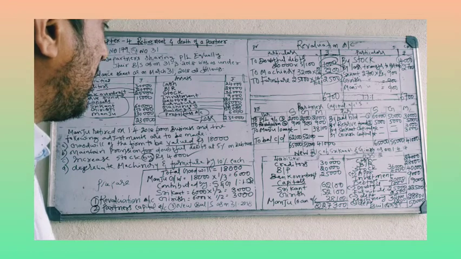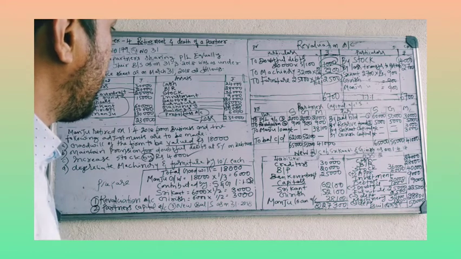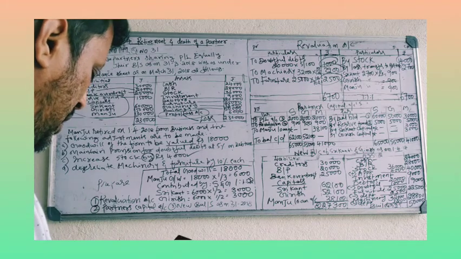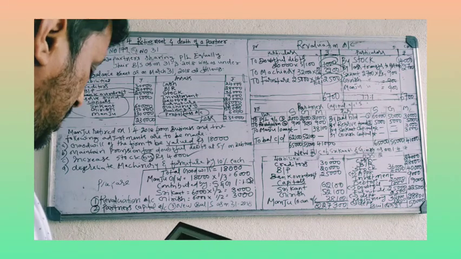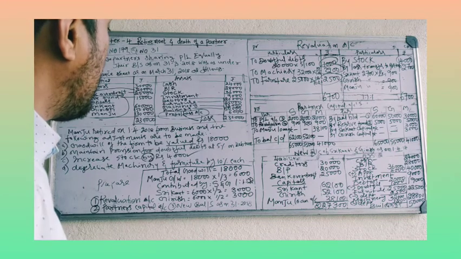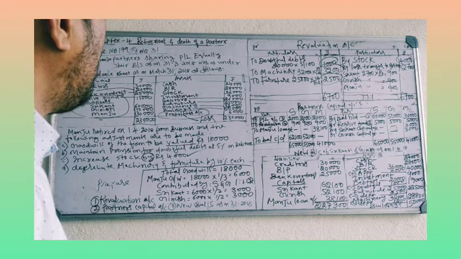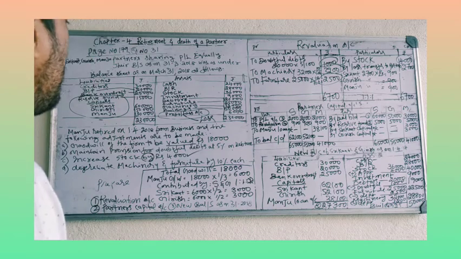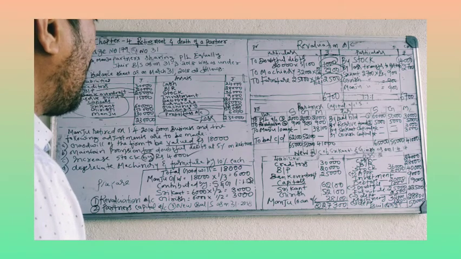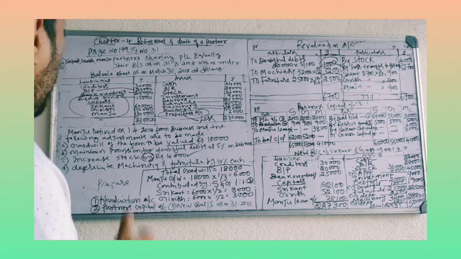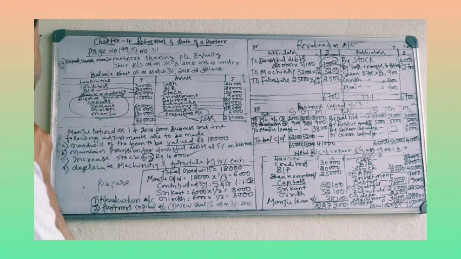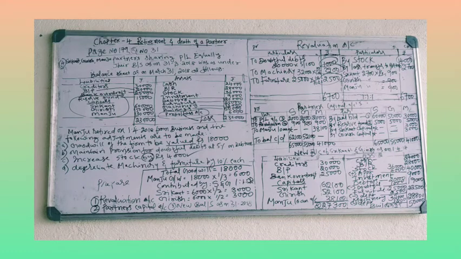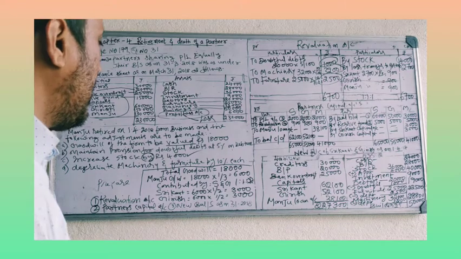Minus 65 minus 2,900. 62,100. Reserve fund 15. Total 2,27,300.